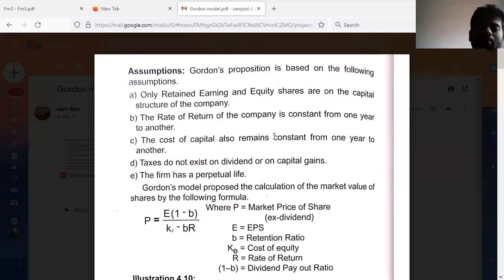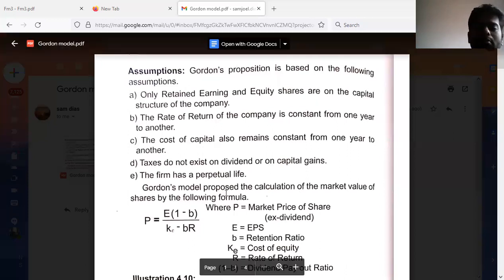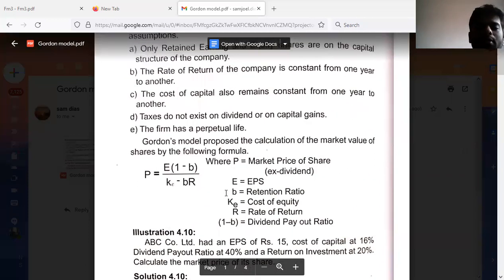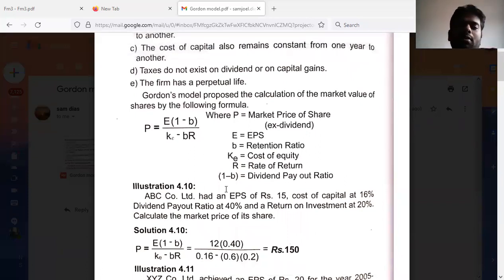Now let us have a glance over the formula of Gordon's model. Here P is equal to E into 1 minus B, where P is the market price of share, ex-dividend, meaning excluding dividend. E means EPS, and 1 minus B means the dividend payout ratio. The payout ratio must be multiplied with the EPS, and we'll get the dividend per share.